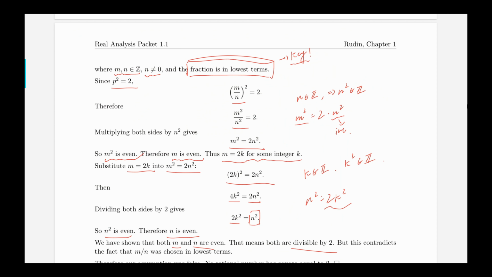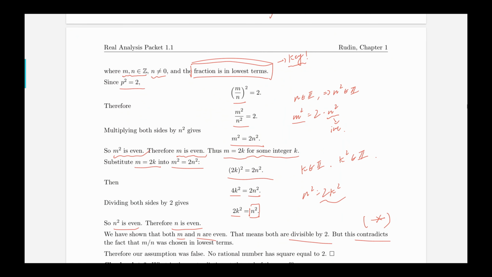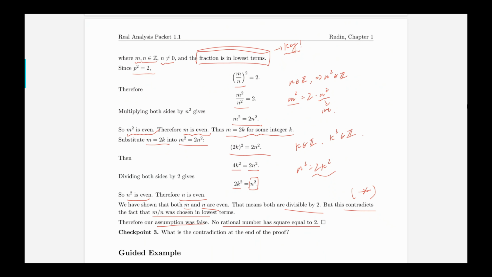But we just said that the fraction is in lowest terms. So that contradicts. So this is where the contradiction is. I like to use this symbol for contradiction. This contradicts the fact that m over n was chosen to be in lowest terms. Therefore, our assumption must be false. So no rational number has a square equal to 2. And that completes the proof.